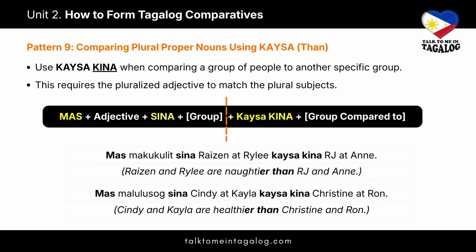Our second example is, mas malulusog sina Cindy at Kyla kaysa kina Christine at Ron. Cindy and Kyla are healthier than Christine and Ron. Again, we pluralize the adjective malusog so it becomes malulusog, and use KAYSA KINA to bridge the two groups of people.